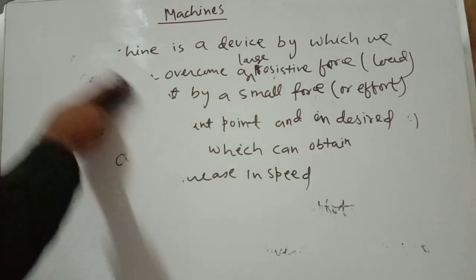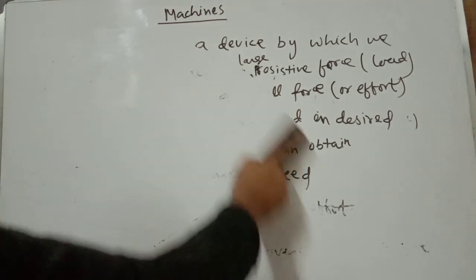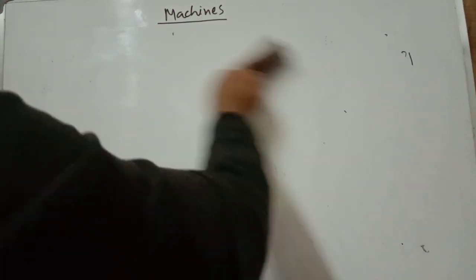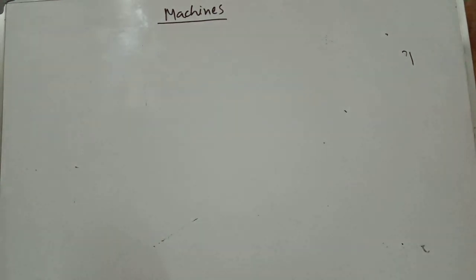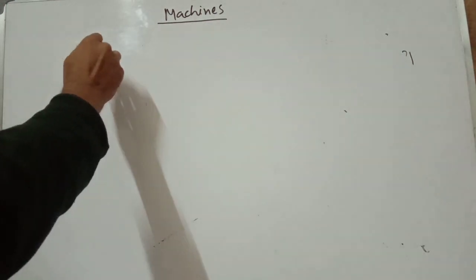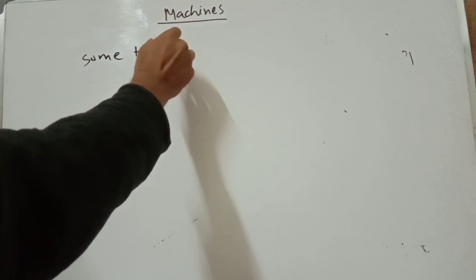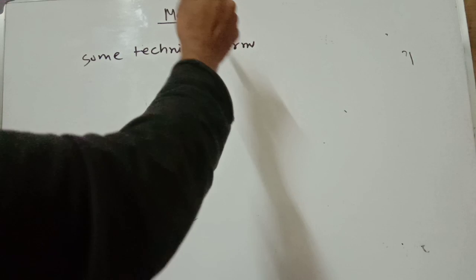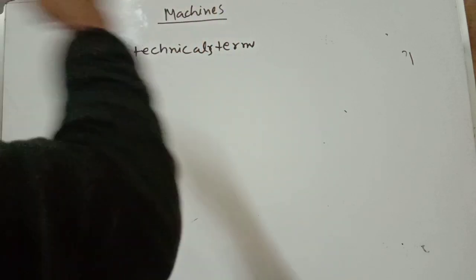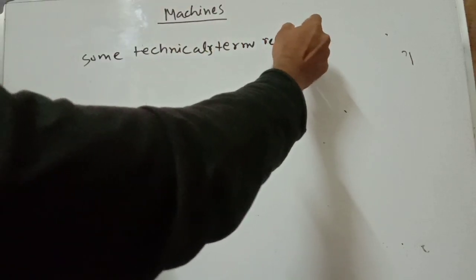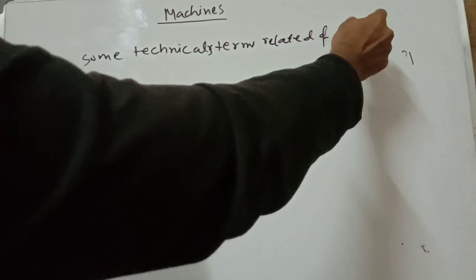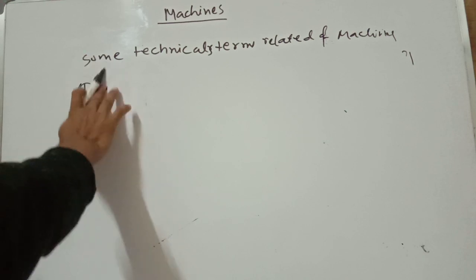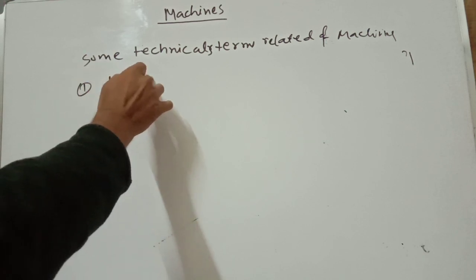Now after that, in machines there are some technical terms. So first we will discuss all the technical terms. Okay, so now you can write some technical terms related to machines. Number one, the first term is load.